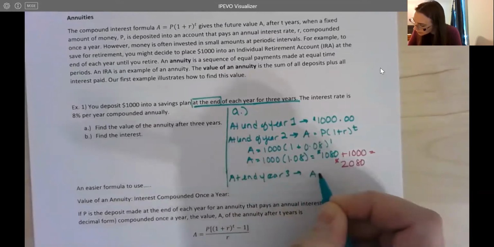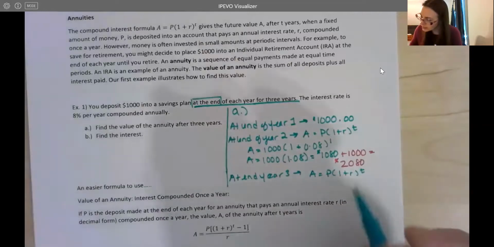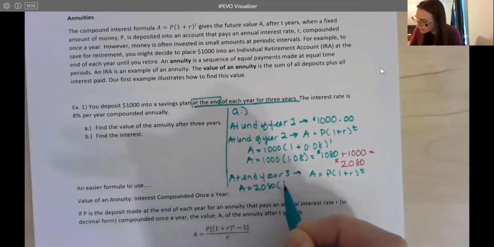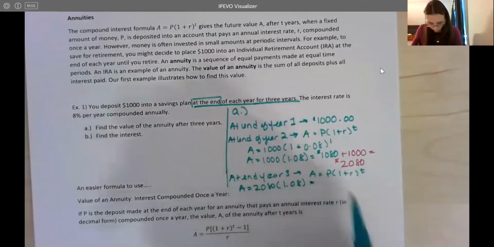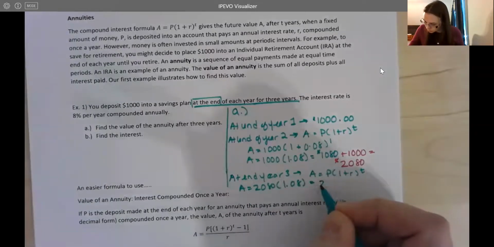And we're going to do the same thing again here. So I'm going to start by calculating that interest that's accumulated in the last year. So I'm starting with the $2,080 this time. And again, nothing else has changed here. So it's going to be that same factor of times 1.08. And let's see, and I'm going to get